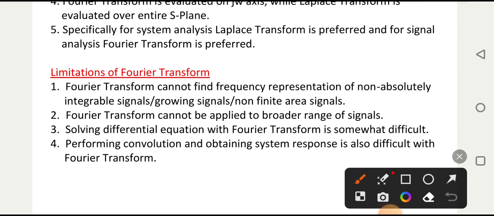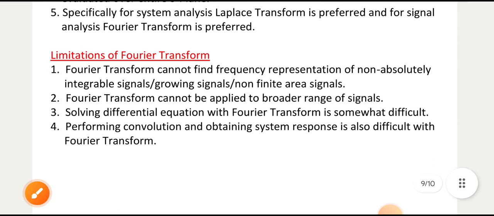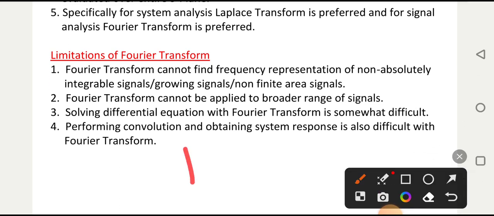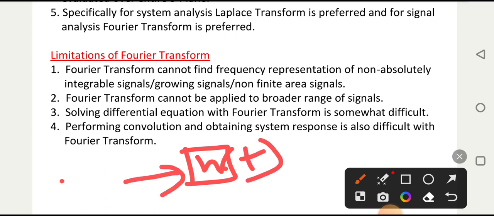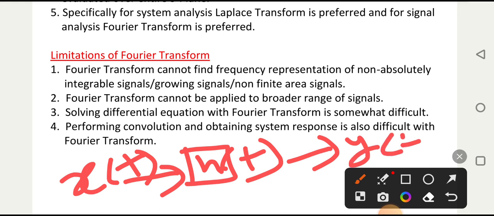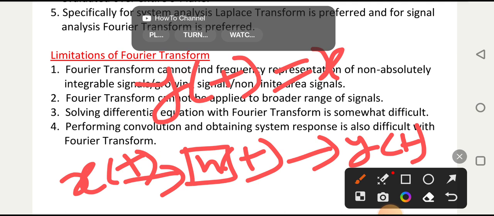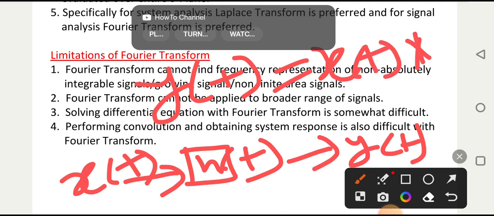Now, limitations of Fourier transform, this is very simple. It cannot be used for non-absolutely integrable signals, so there is a broader range of signals, and differential equation solving is difficult. Again, you know that for system analysis, this is your LTI system's impulse response h(t), this is your x(t), and output is y(t). So y(t) is equal to x(t) convolved with h(t).